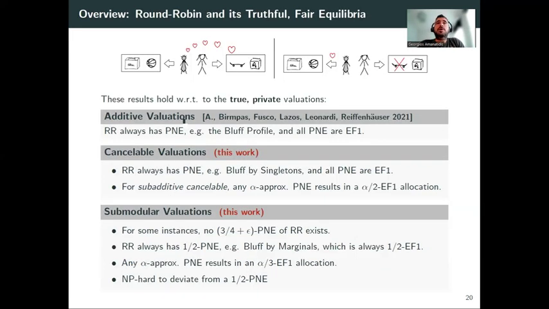So to summarize, for additive valuation functions, we always have equilibria and they're always EF1. For cancelable valuation functions, we always have equilibria and they are approximately EF1. For submodular valuation functions, round robin might not have equilibria. Actually, it might not have anything that's better than 3 over 4 approximate. But it always has half equilibria, and they are approximately fair. And moreover, it is not hard to show that it is NP-hard to deviate from a half equilibrium in general, right? So in a sense, they are quite stable if we also take computation into account.